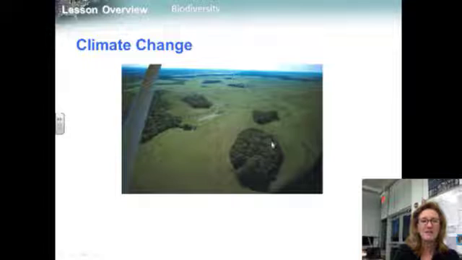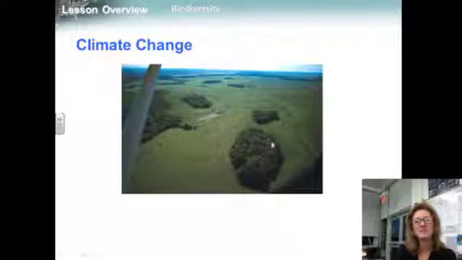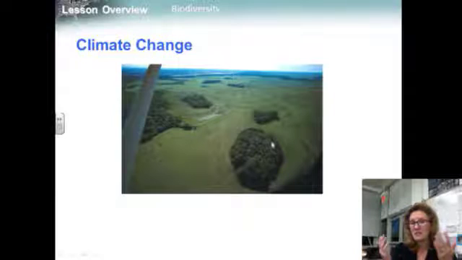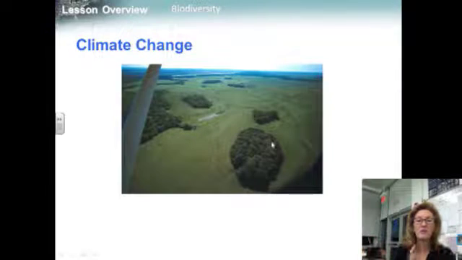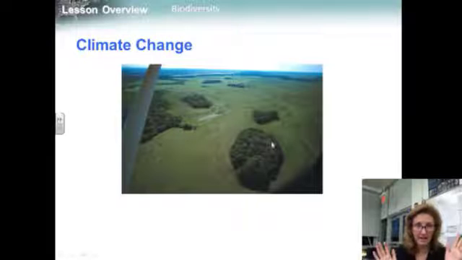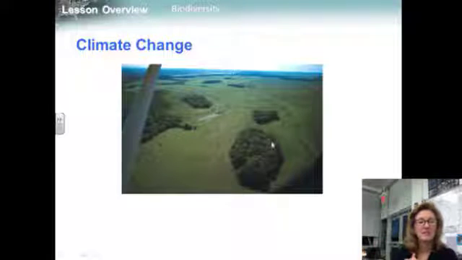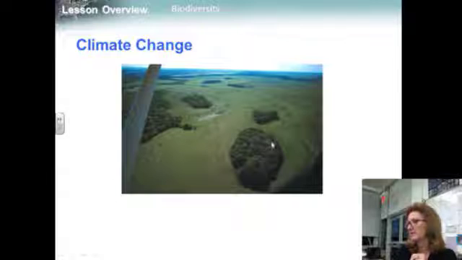Climate change. Organisms are adapted to their environments and have specific tolerance ranges to temperature and other abiotic conditions. If conditions change beyond an organism's tolerance, the organism must move to a more suitable location or die. Species in fragmented habitats, such as these forest islands in Florida, are particularly vulnerable to climate change because if conditions change, they might not be able to move easily to a more suitable environment.